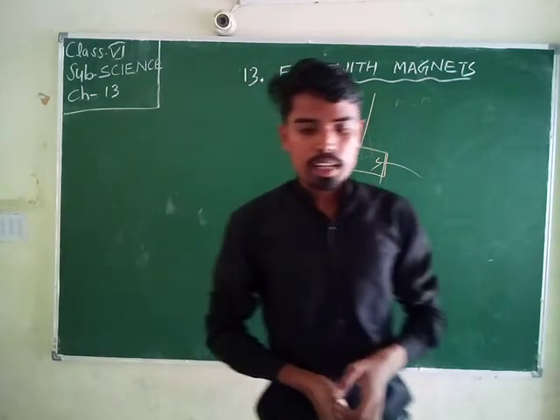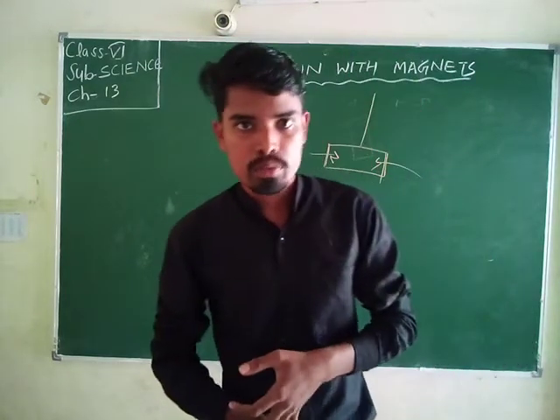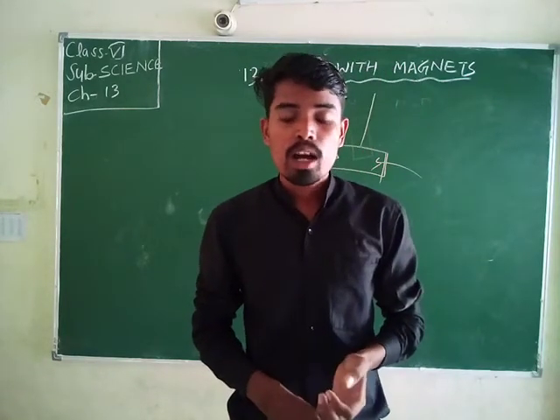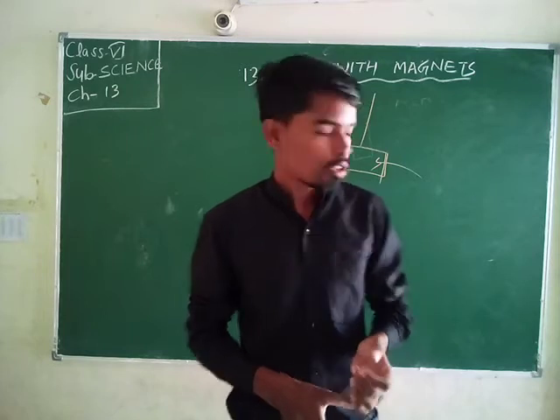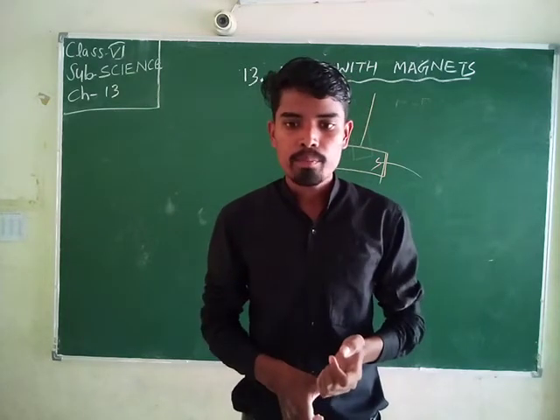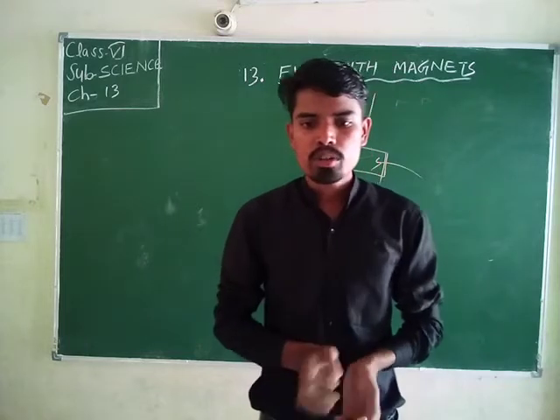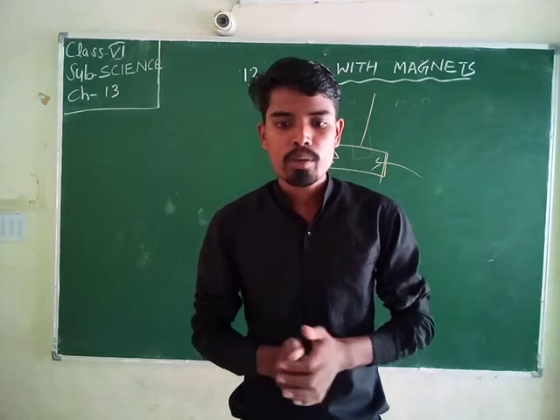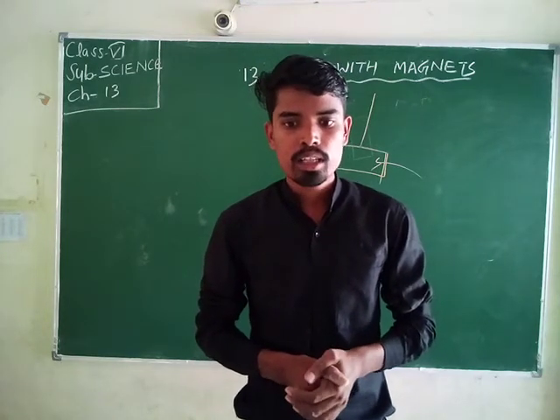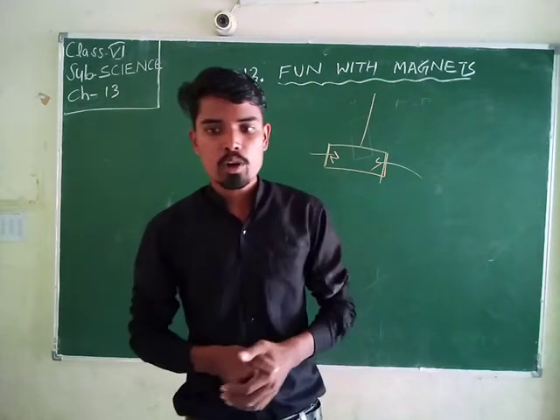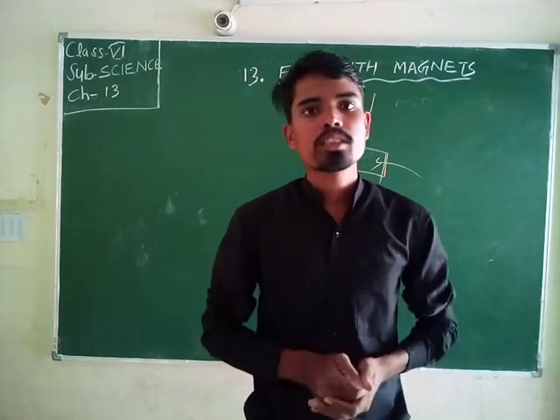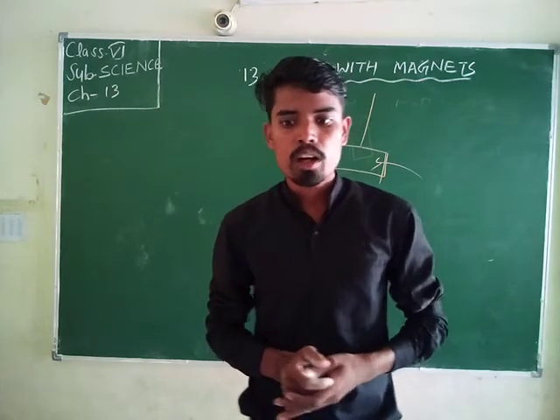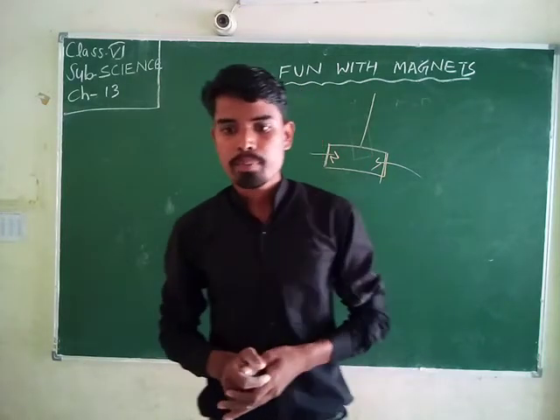Next, different types of magnets are used for different types of devices. Mainly a magnet is used for direction with a compass. A compass is a device used for determining direction by means of a magnetic needle. The magnetic needle of a compass always points toward the north and south, due to the Earth's north magnetic pole.